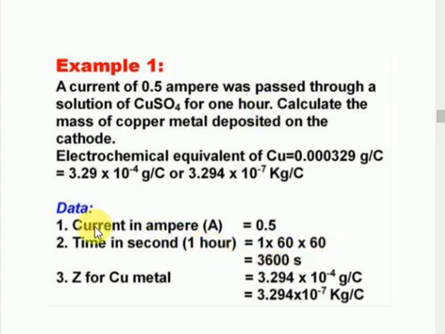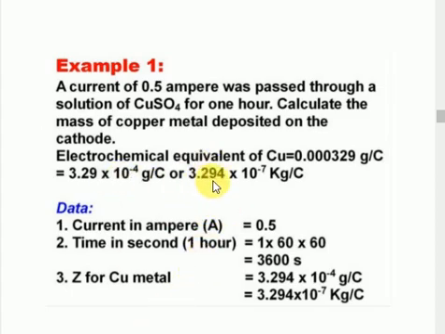Here the current I is 0.5 amperes. The time is 1 hour, which is 60 minutes of 60 seconds, so a total of 3600 seconds. So we calculate the amount of copper deposited. What is the formula? The first law of electrolysis: W is equal to ZIT.